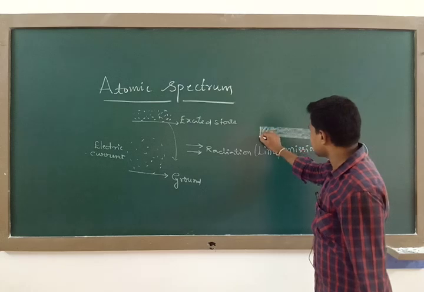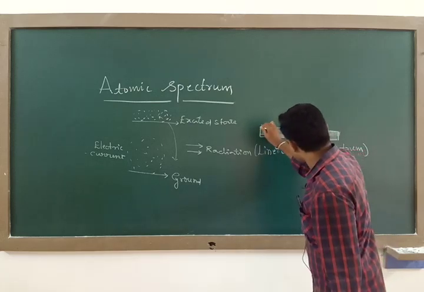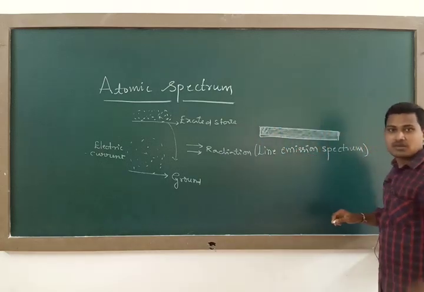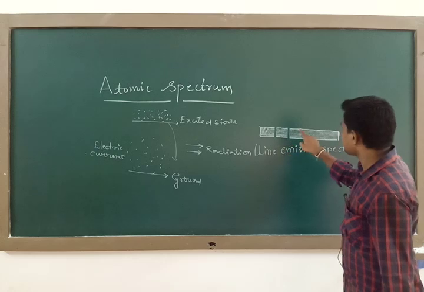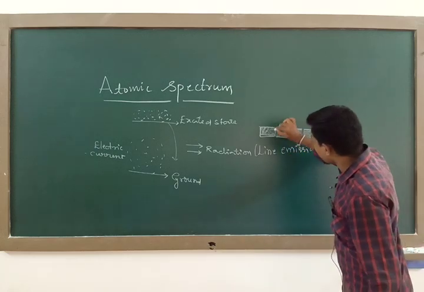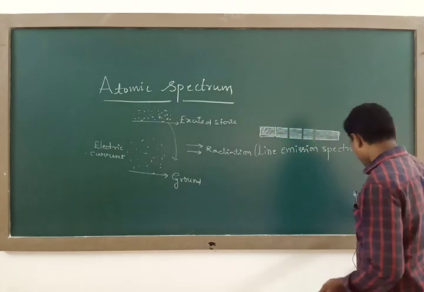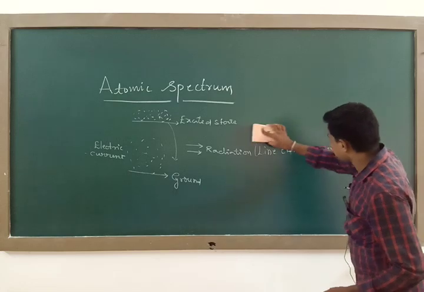This is what I am representing, a dark background. On this dark background, there will be some bright lines. We are going to observe very bright lines on a dark background.